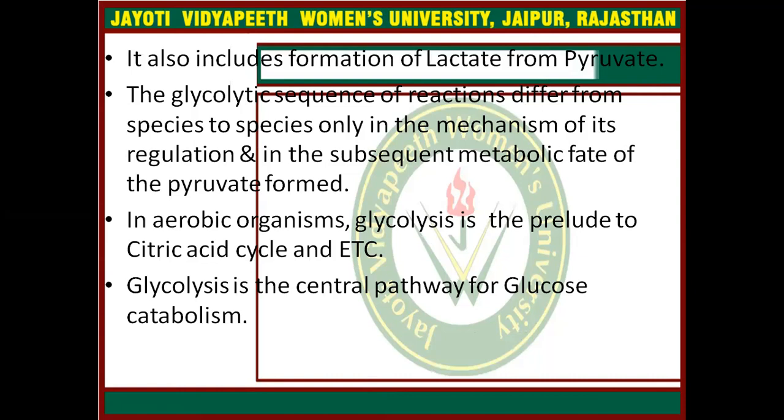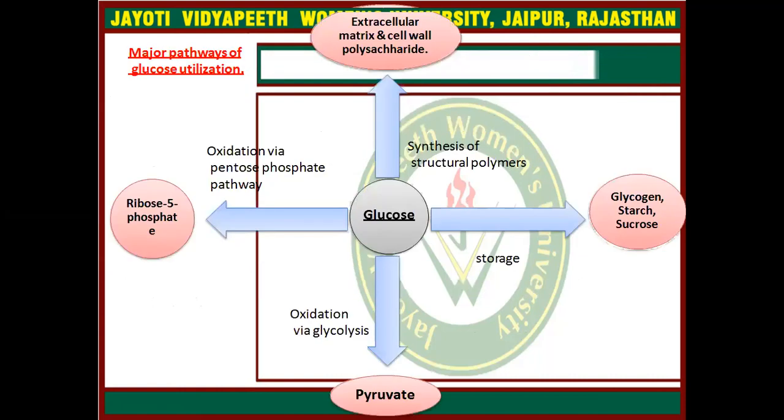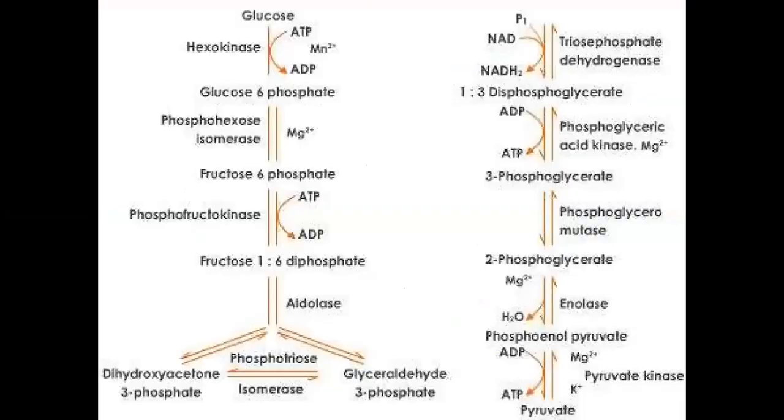Glycolysis is the central pathway of glucose catabolism. This is the major pathway of glucose utilization. If it is going for storage, it will be stored as glycogen, starch and sucrose. If it is going for oxidation via glycolysis, it will create pyruvate. If it is going for oxidation via the pentose phosphate pathway, it will create ribose 5 phosphate. And if it is going for the synthesis of structural polymers, it will create extracellular matrix and cell wall polysaccharides. This is the glycolytic pathway.